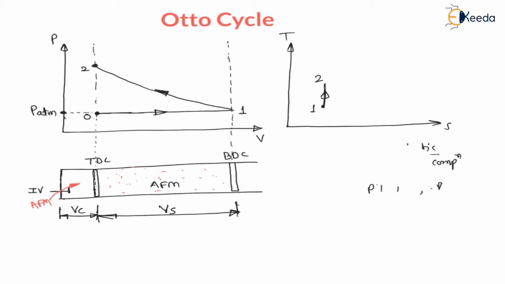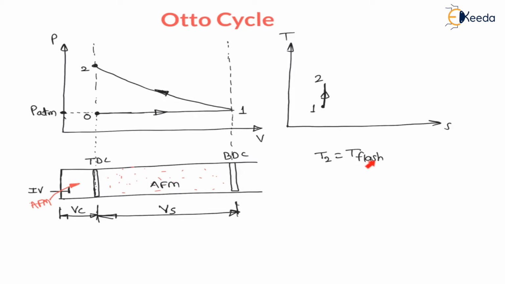Now after the compression stroke is completed, the piston is at top dead center, right. Now the temperature at the end of compression, let us say T2, is equal to the flash temperature, and during compression the air fuel mixture is compressed, right.